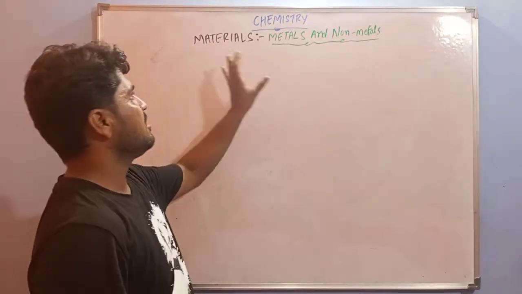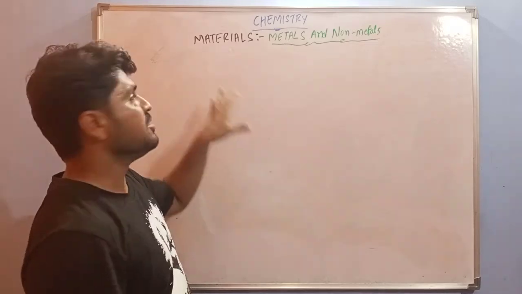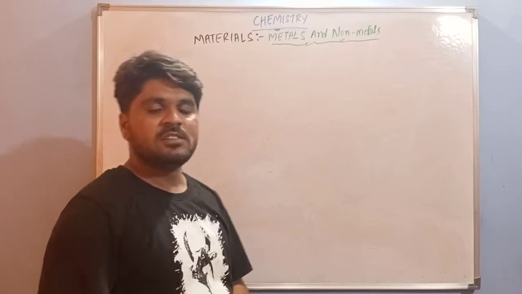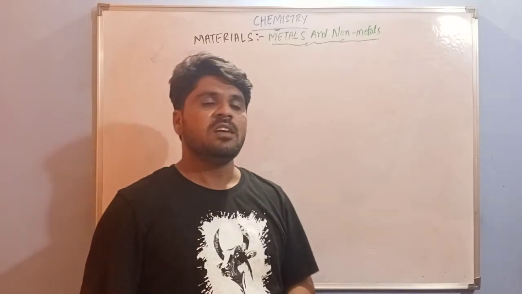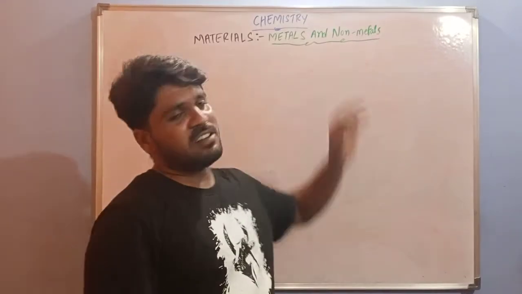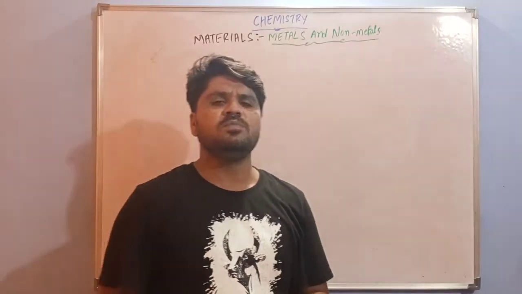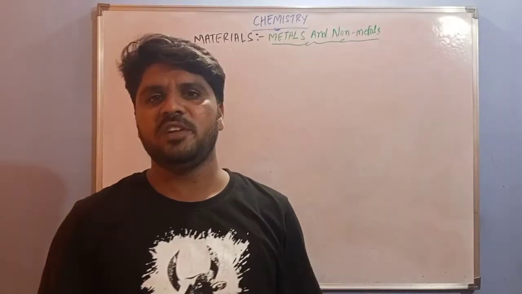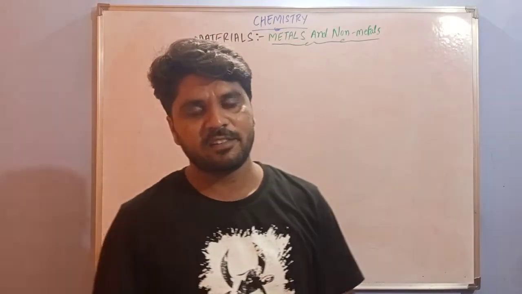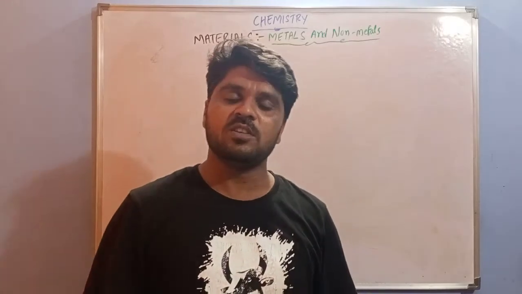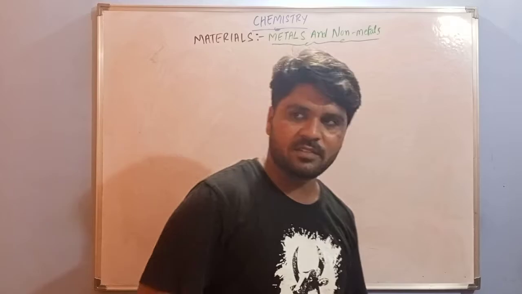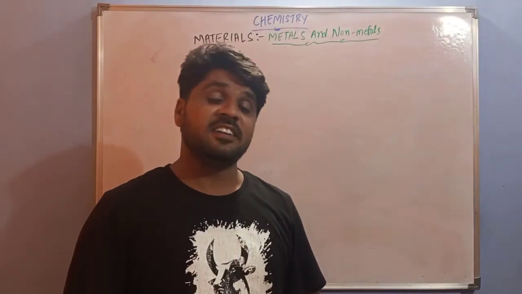I am going to start a new chapter in this video, that is materials, metals and non-metals. Students, generally the materials are classified into two types, that is metals and non-metals. If we observe in our homes or in our surroundings, we see so many materials like iron, copper, gold, silver, platinum.